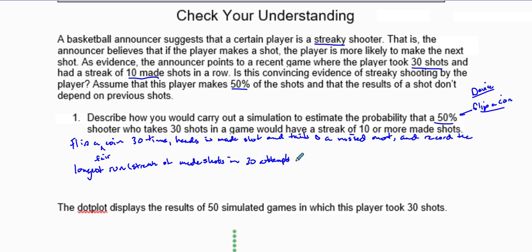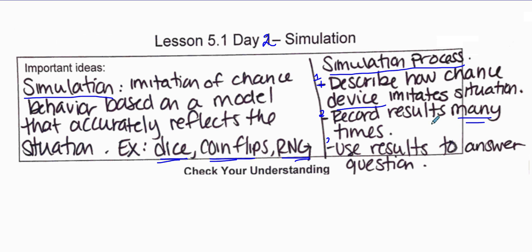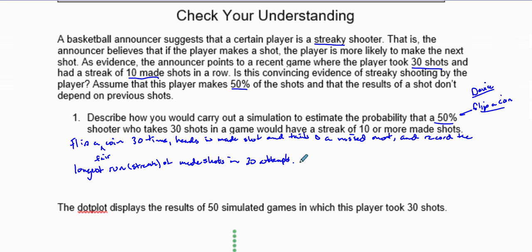Okay, so we're going to flip 30 times. We're going to record the longest run, the longest stretch or streak of made shots in 30 attempts. This goes back to saying right here, we're going to restart many times. So we're going to do that 30 times, and then we're going to do this many times. All right, we're going to do this many times.